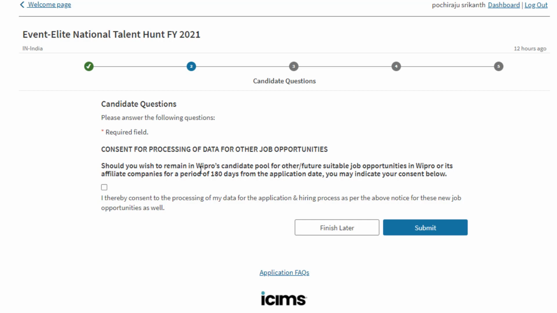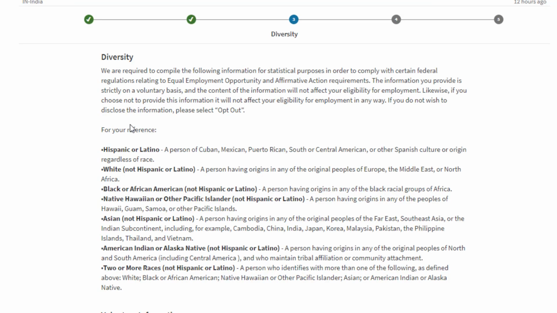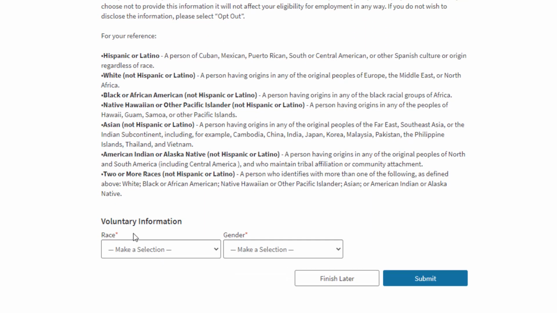Should you wish to remain in Wipro's candidate pool for other or future suitable job opportunities in Wipro or its affiliate companies for a period of 180 days from the application date, you may indicate your consent below. You can select and submit.